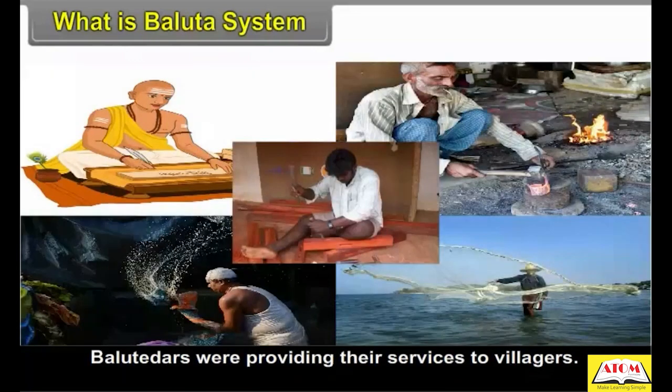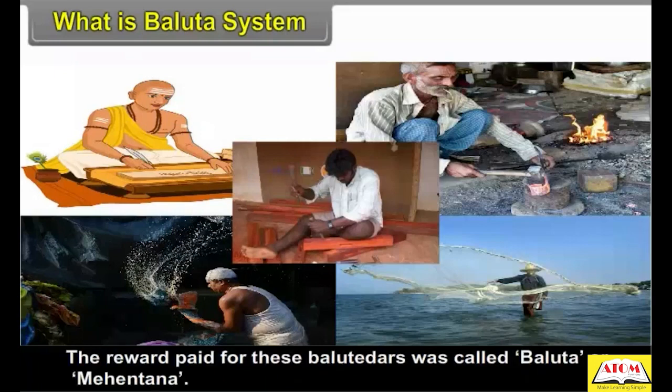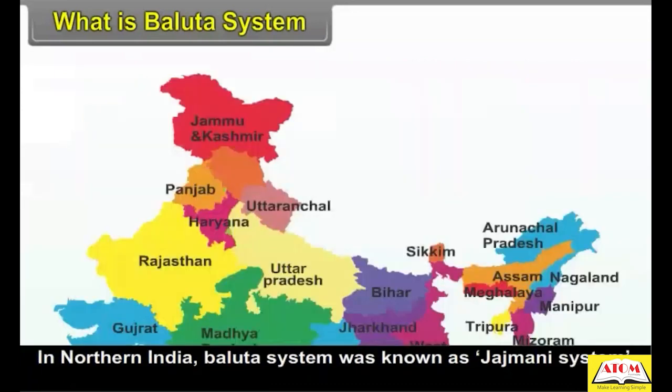Balutedars were providing their services to villagers. The reward paid for these balutedars was called baluta or mehentana. In northern India, Baluta system was known as Jazmani system.